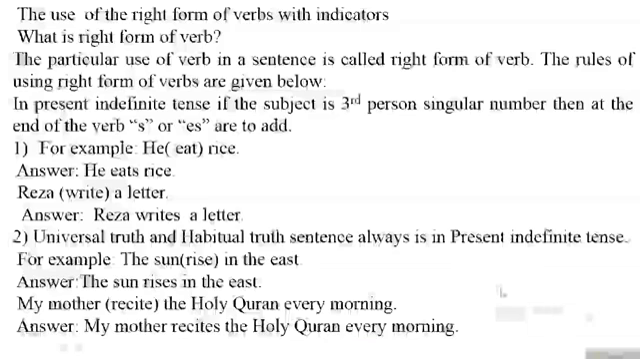Students, I am telling it to you again. In present indefinite tense, if the subject is third person singular number, then s or es are to add at the end of the verb. For example, he eat rice. Students, you see here eat verb is kept in bracket and it is in wrong position. So the correct answer would be he eats rice.